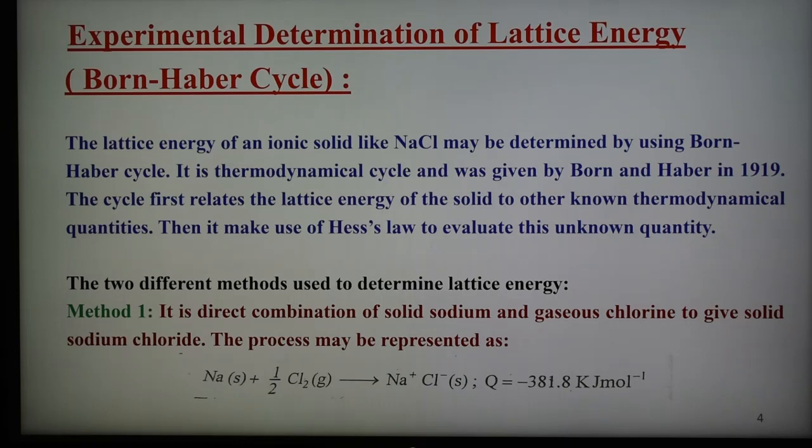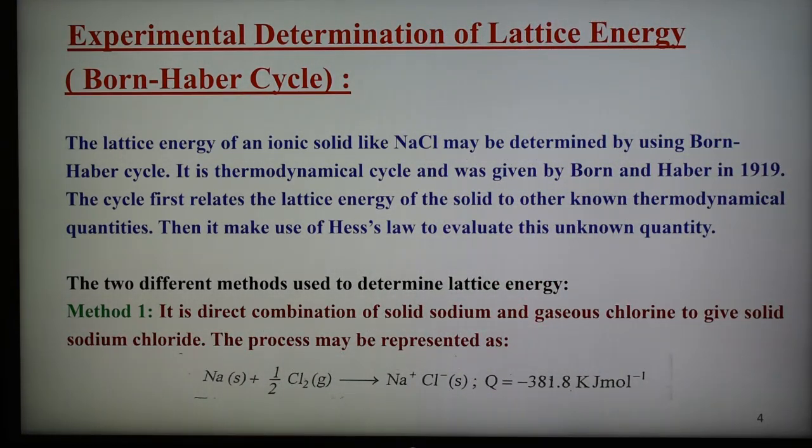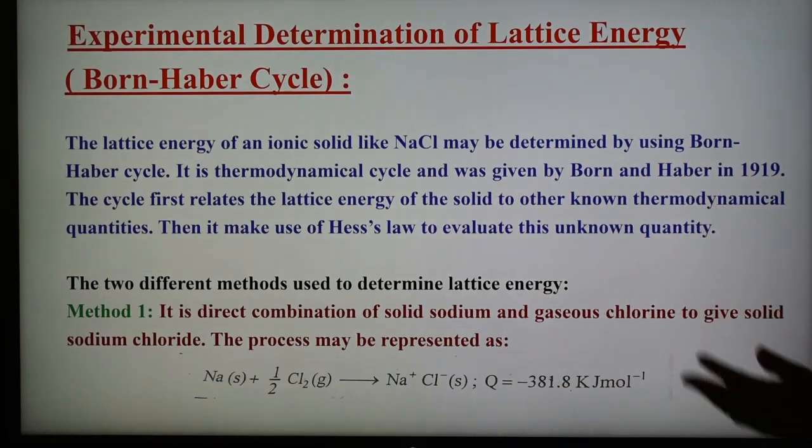The determination of lattice energy of sodium chloride by using the Born-Haber cycle consists of two methods. Solid sodium chloride may be considered to be formed from solid sodium metal and gaseous chlorine by two different methods. Method 1 is a direct method, which is the direct combination of solid sodium and gaseous chlorine, and method 2 consists of 5 steps. We have to use Hess's law finally, and we can calculate the unknown quantities.